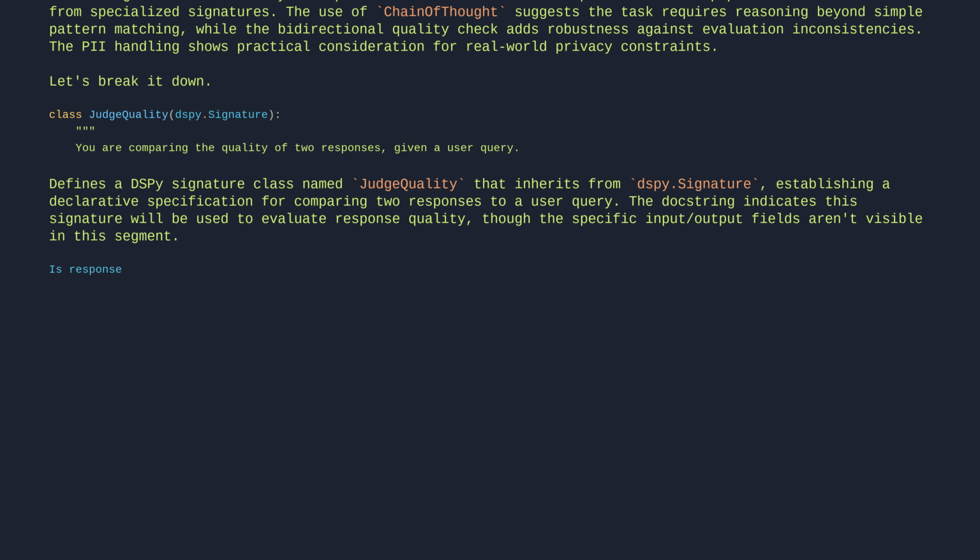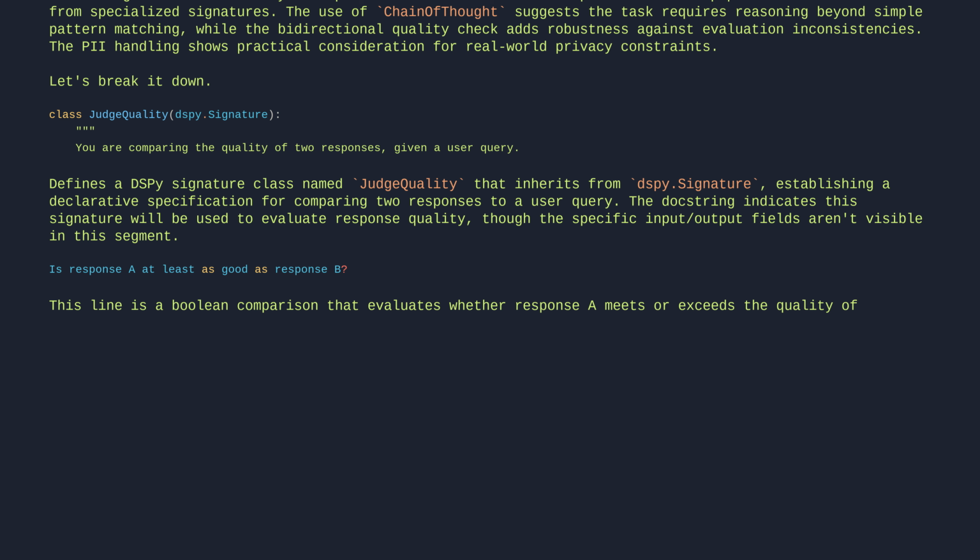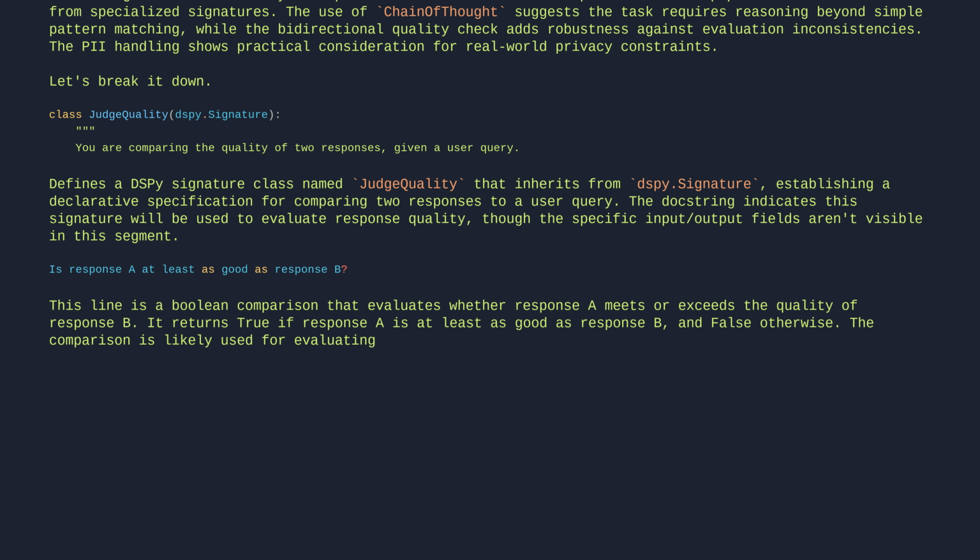Is response A at least as good as response B? This line is a Boolean comparison that evaluates whether response A meets or exceeds the quality of response B. It returns true if response A is at least as good as response B, and false otherwise. The comparison is likely used for evaluating or ranking responses in a DSPy module.